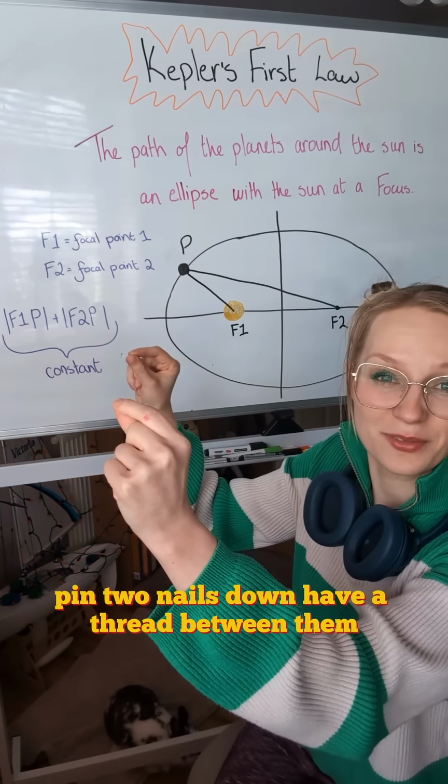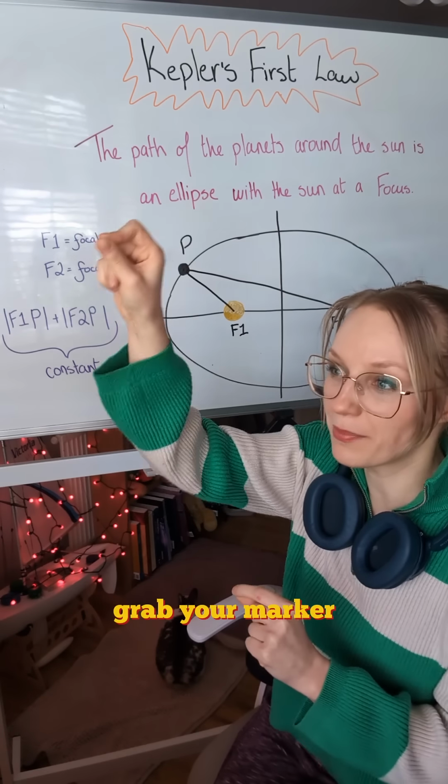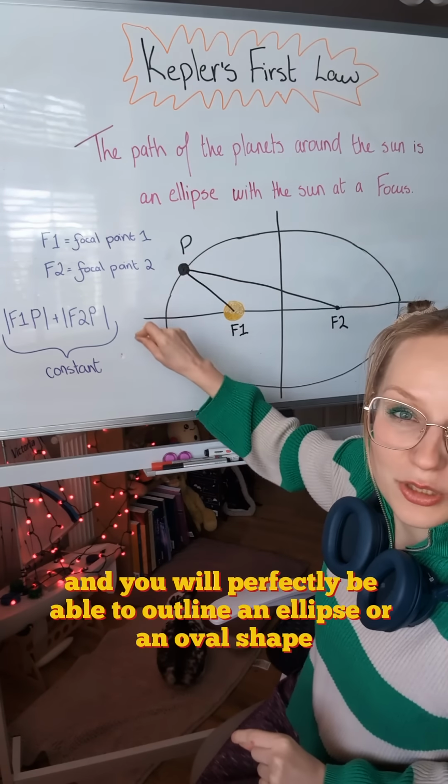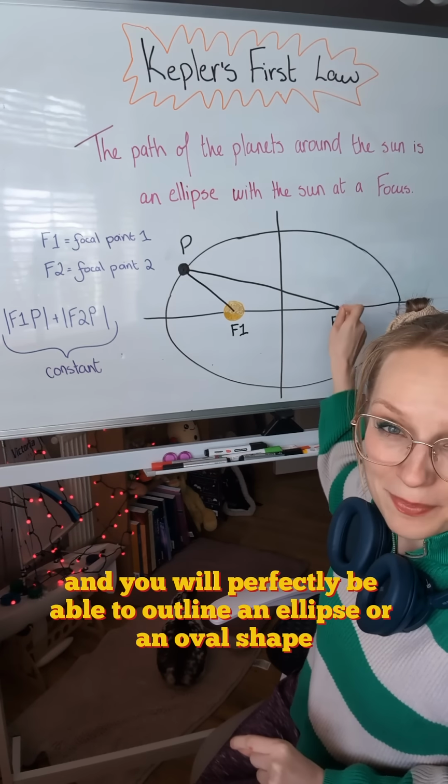Pin two nails down, have a thread between them, grab your marker, and you will perfectly be able to outline an ellipse or an oval shape.